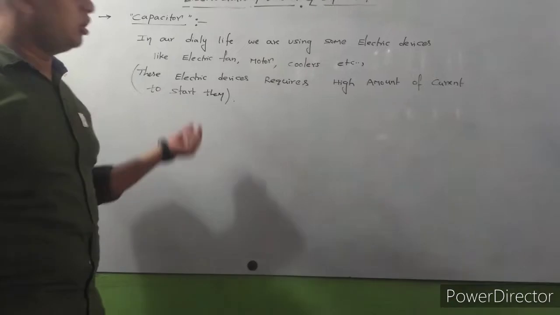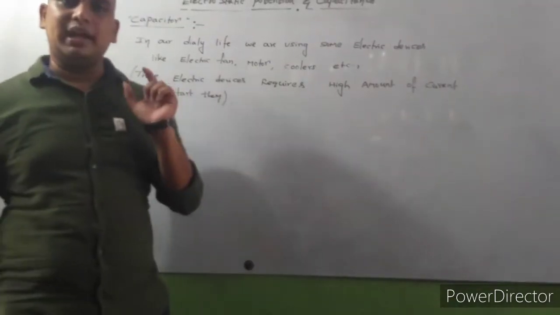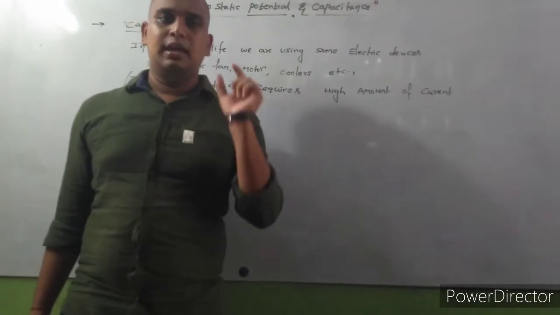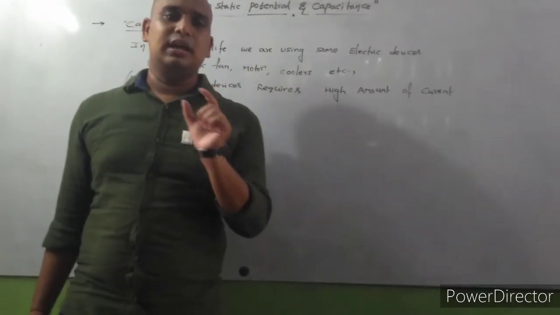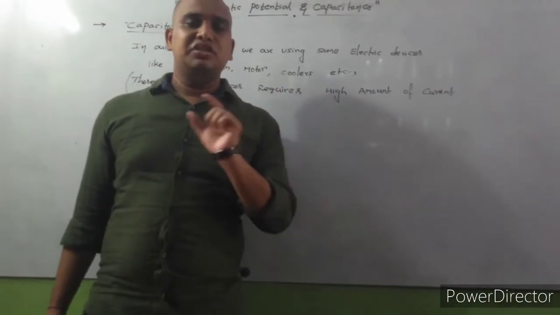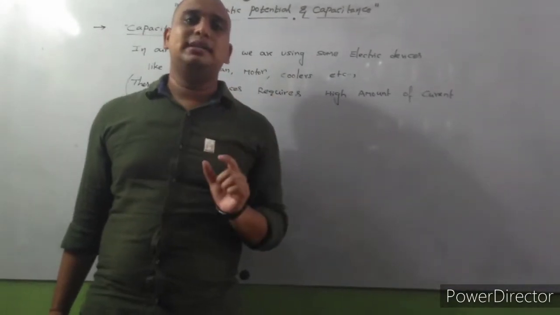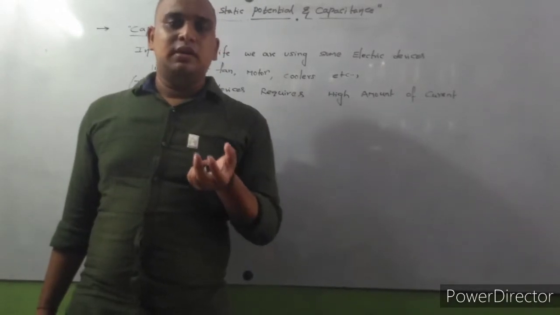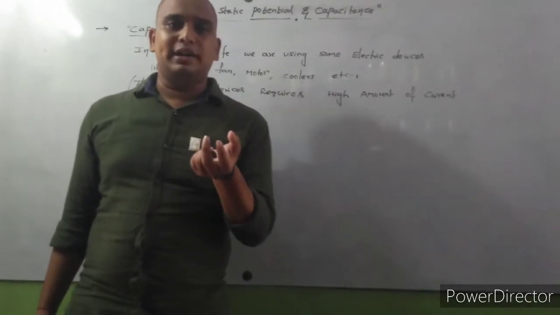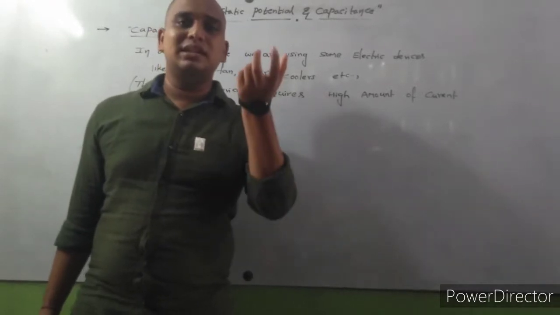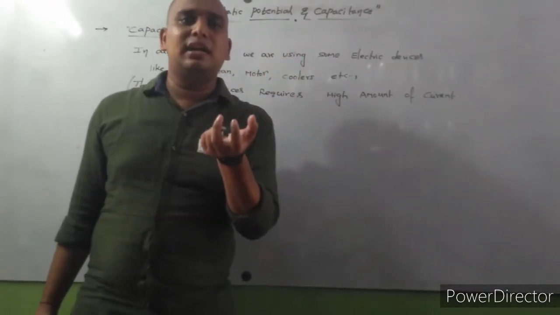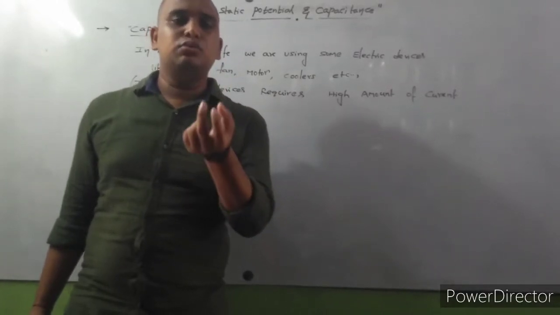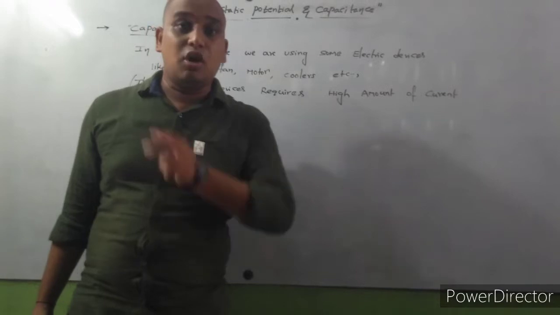So I hope you have all understood this point. In our daily life, we are using electric devices like electric fan, electric motor, electric cooler. These are all devices that require a high amount of current to start them. For example, consider an electric fan. It requires a large amount of current to start the electric fan, not to run it.